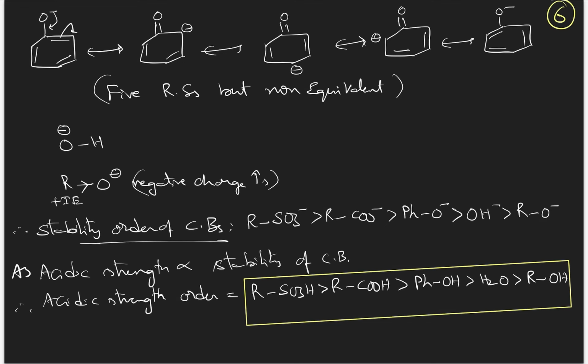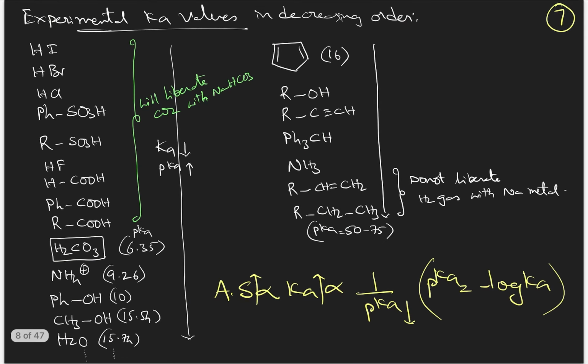So now, going to very important experimental data here. I have arranged the acids, the organic acids, with some inorganic acids also, in the decreasing order of their Ka values. Do you remember what the Ka values are? Ka values are acid dissociation constant values which indicate the acidic strength of compounds.